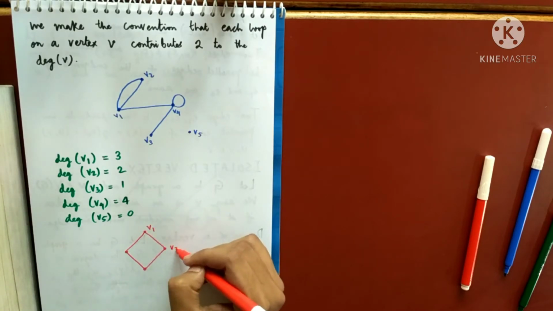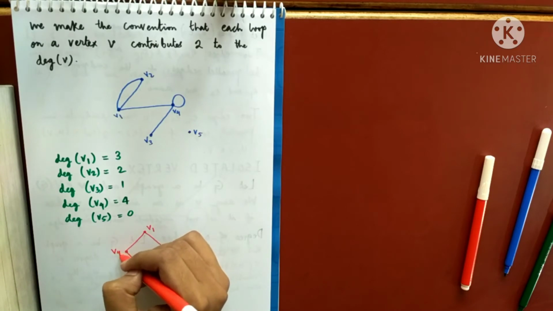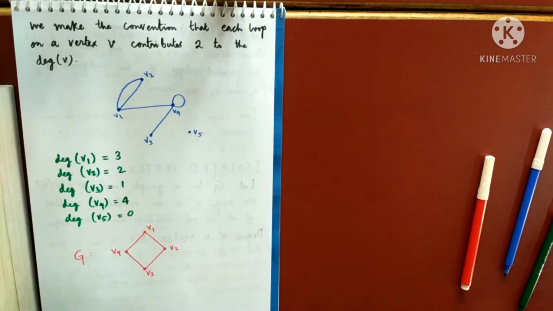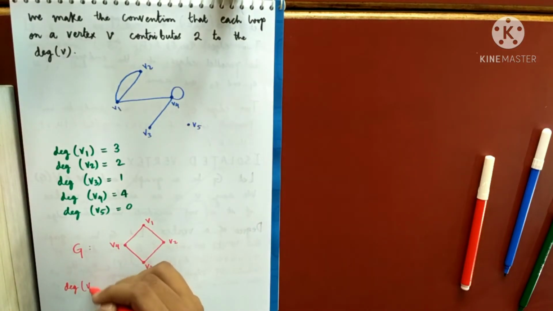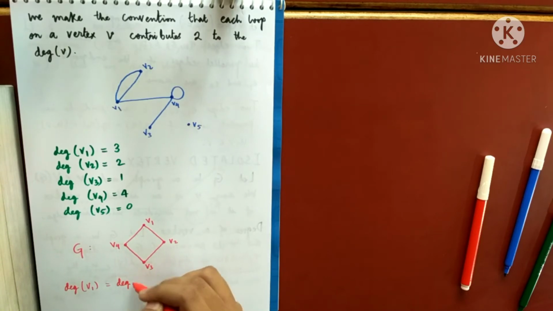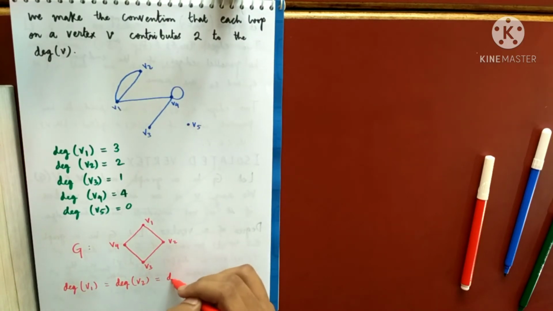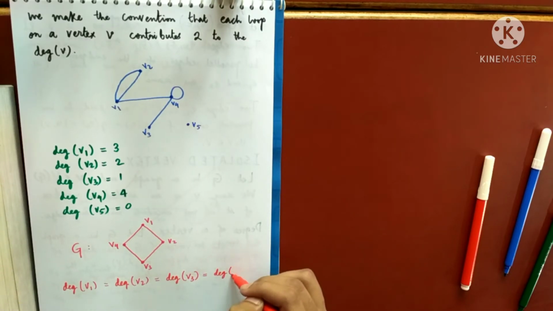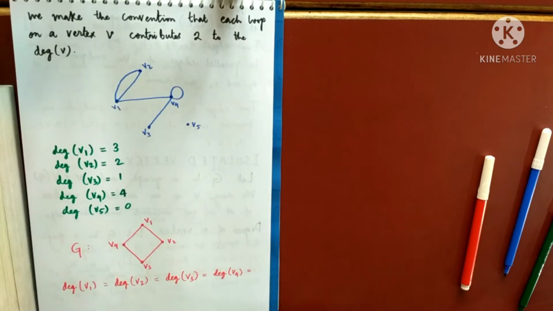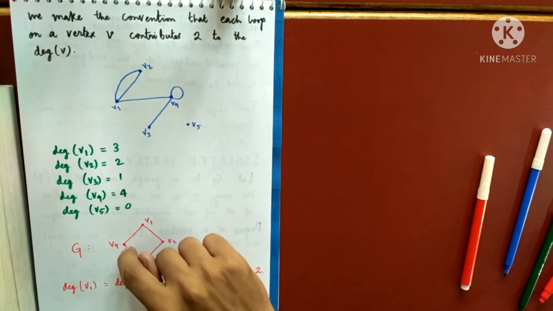Something like a square. V1, V2, V3, V4. So consider this graph G having 4 vertices V1, V2, V3, V4 and having 4 edges. Interestingly, what is the degree of V1? Tell me the degree of each vertex. Yes, very well. This is a very nice graph where the degree of each vertex is the same. It is exactly 2.